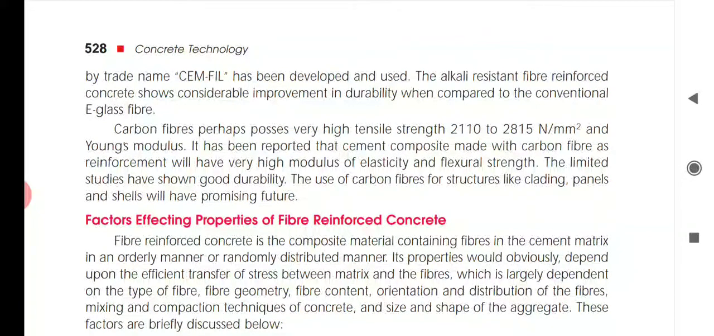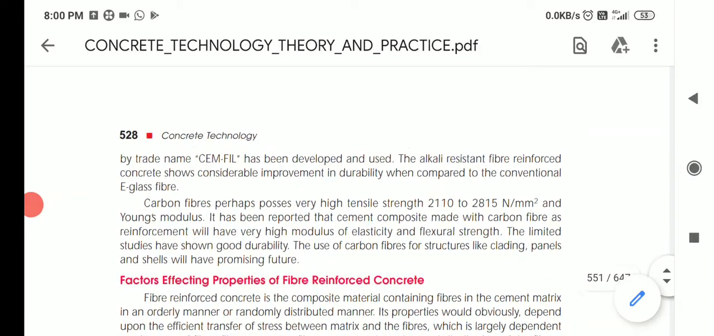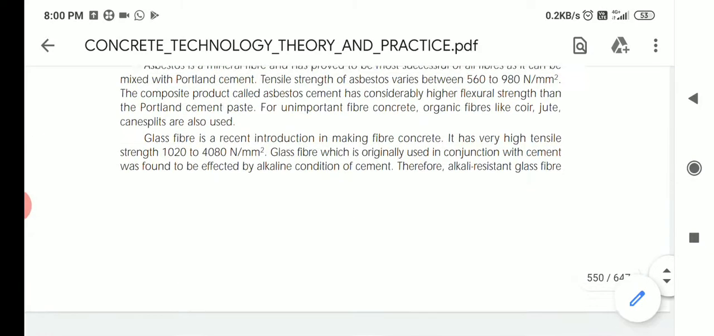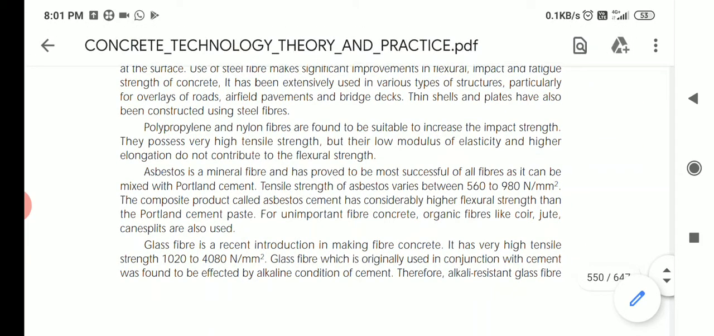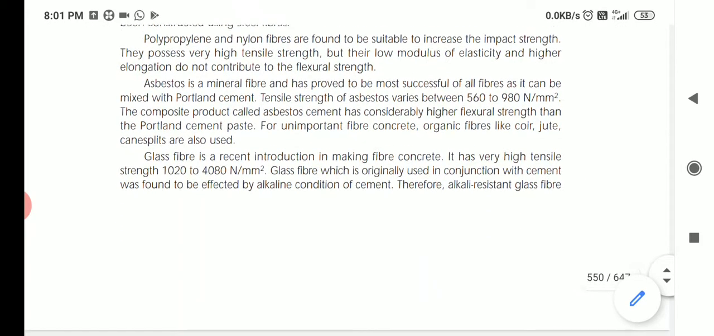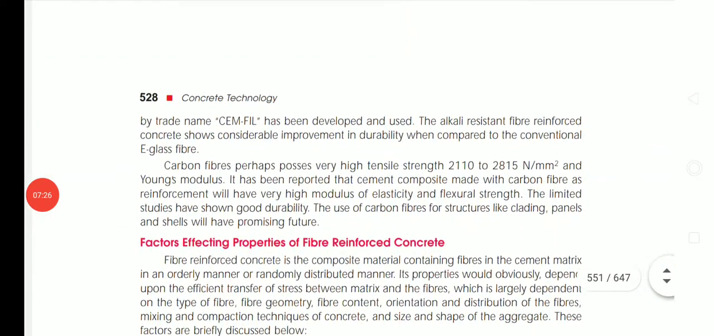Okay, so these are all the characteristics of each fiber and where we can use it. So remember the types of fiber: steel fiber, carbon fiber, asbestos fiber, glass fiber, and polypropylene and nylon fibers. So what are their characteristics and where we can use them, that is mentioned. Just go through that.